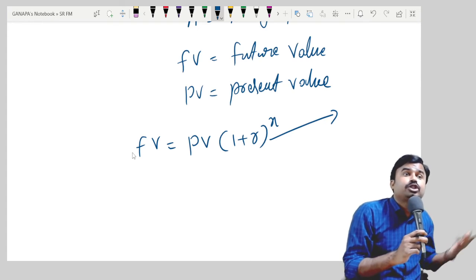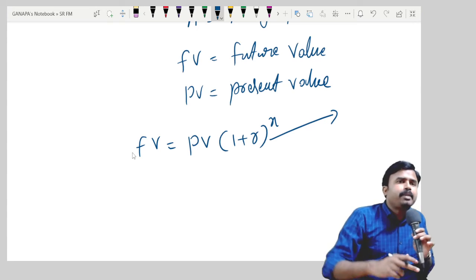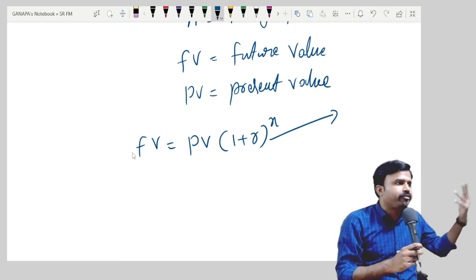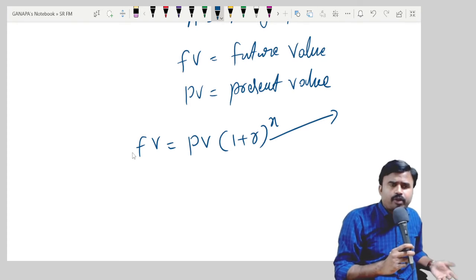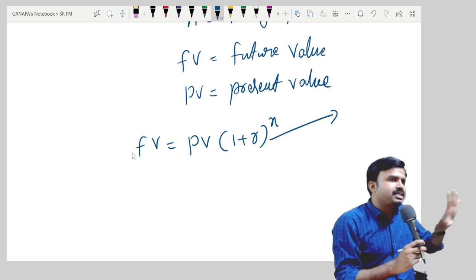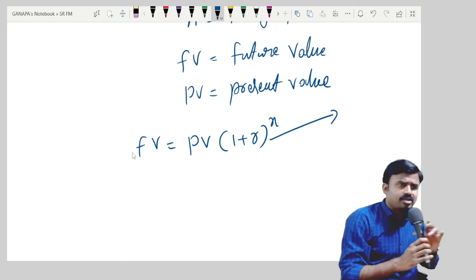To get what? Future value. Are you getting? So immediately by multiplying 1 plus R whole to the power of N with present value, I'll get future value. That means what I'm doing here is addition of interest to the present value to get future value. So my point is, sir, why you are stressing this point?